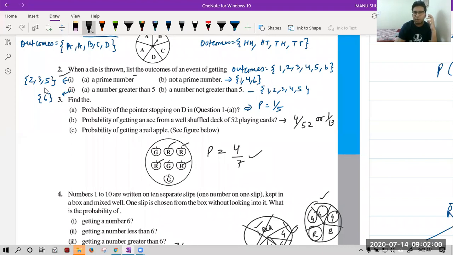In this case, the probability is 3 upon 6. In this case also it is 3 upon 6. Here it is 1 upon 6. And the last one, please tell me, what is the probability of the fourth part? It is 5 upon 6, because there are 5 favorable outcomes upon the total number of outcomes.